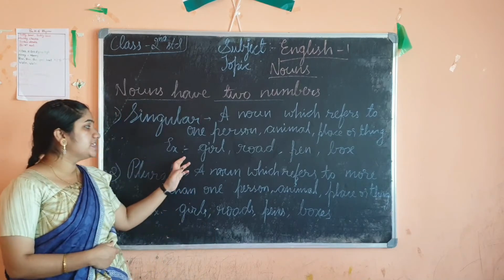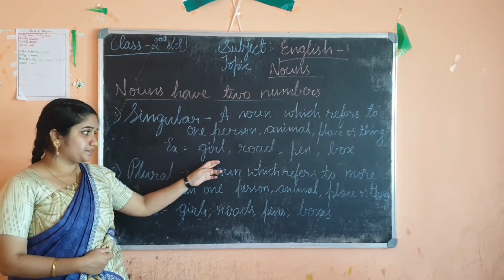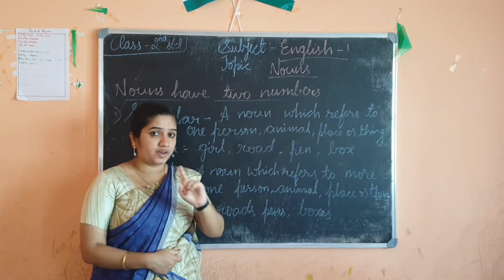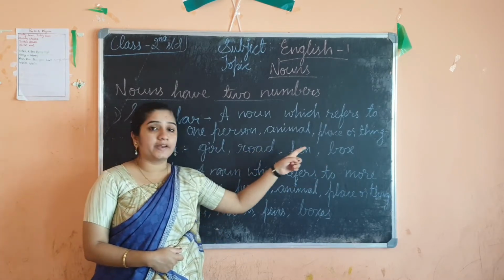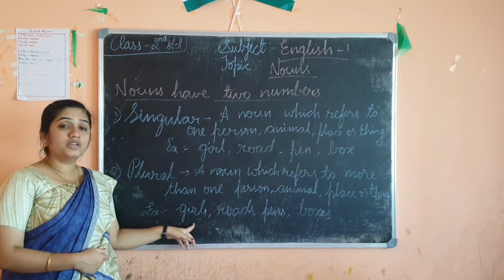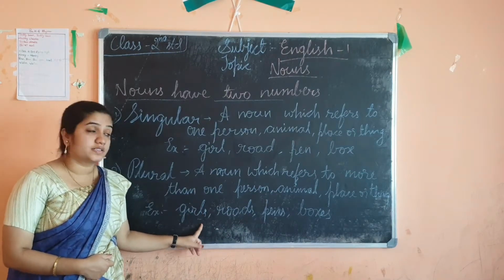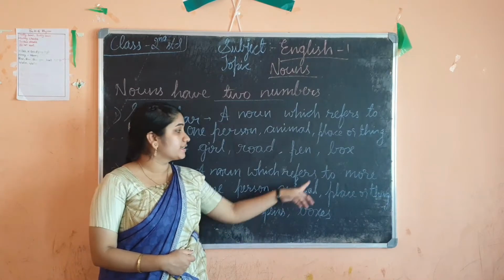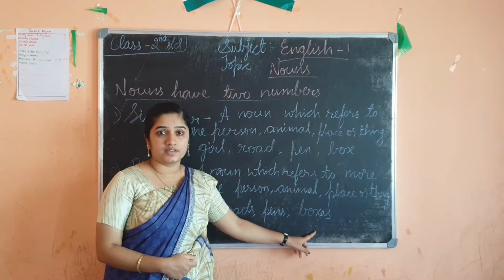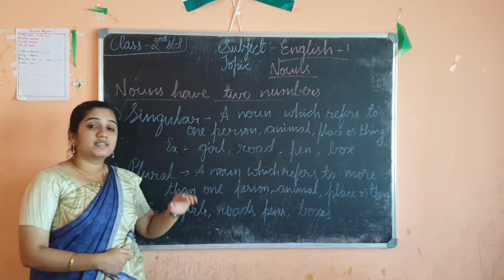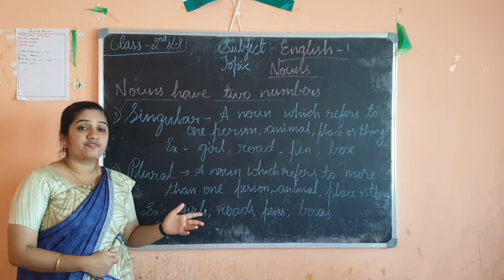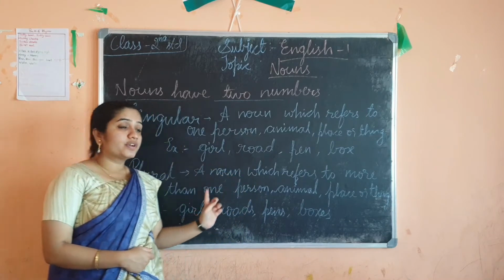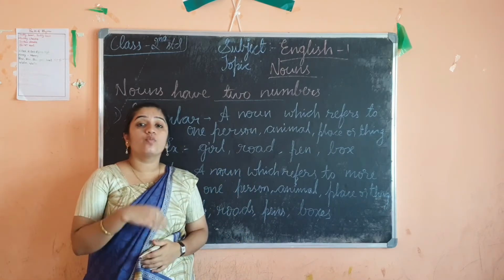So if you see the example, girl, road, pen, box. It's only one. So if I go to plural, girl, girls, road, roads, pen, pens, box, boxes. So what is singular? A noun which refers to one person, animal, place or thing. Plural is nothing but a noun which refers to more than one.